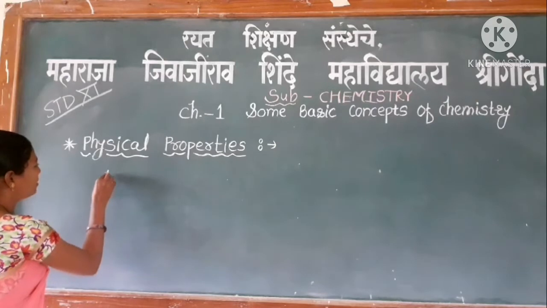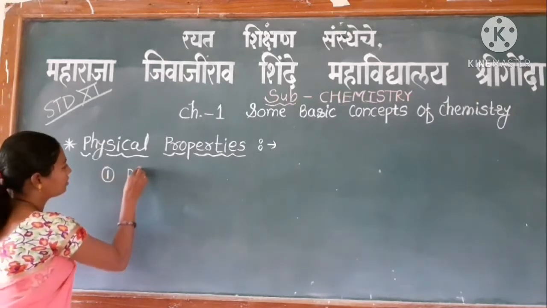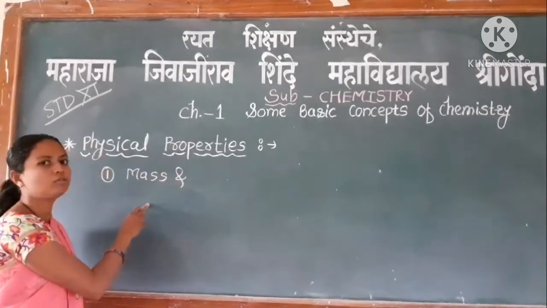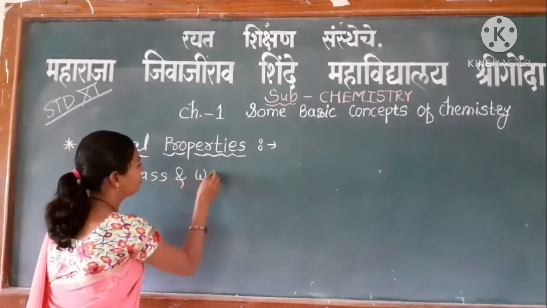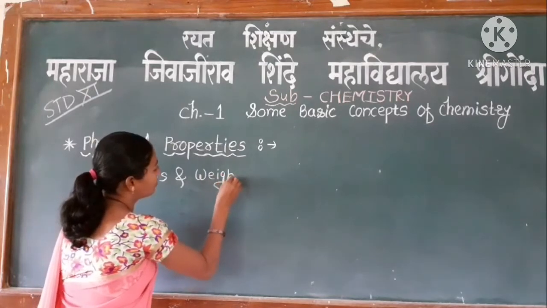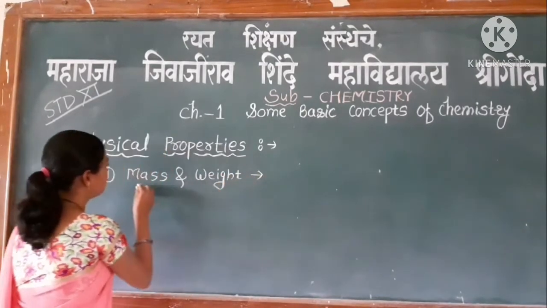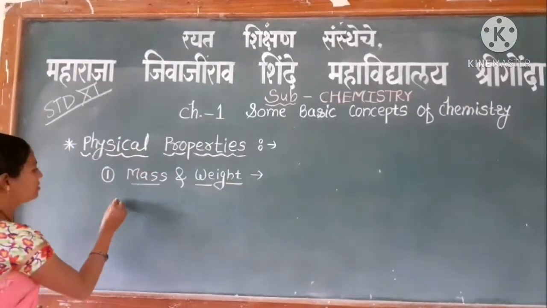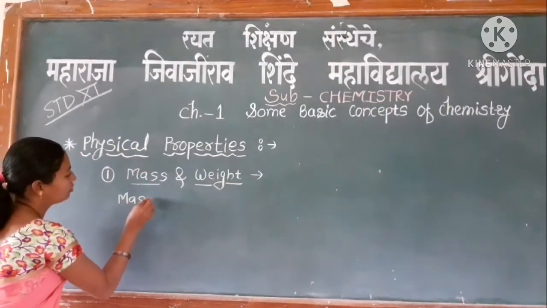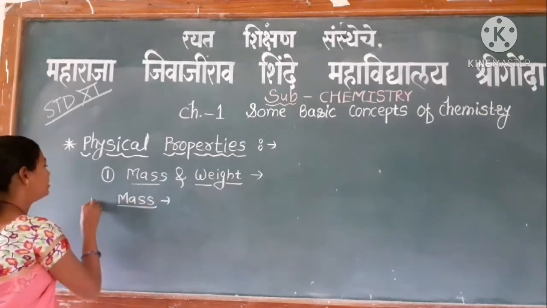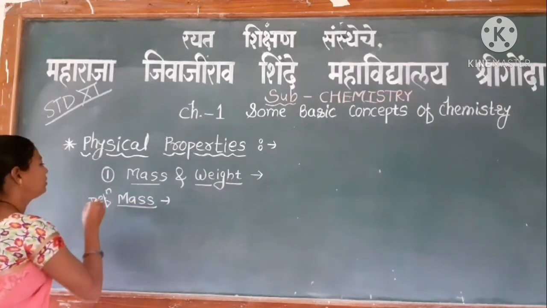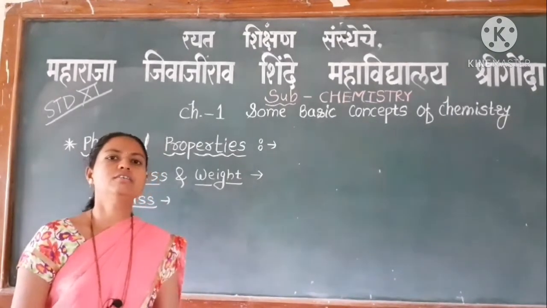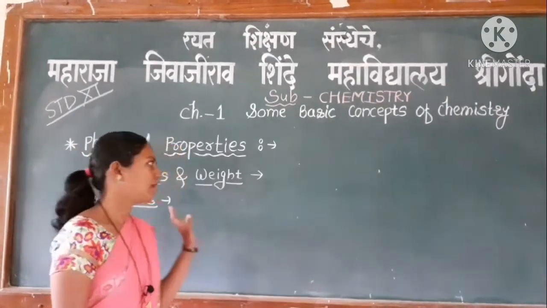The first physical property is mass and weight. The first property we have to study is mass and weight. First we have to see what is meant by mass. What is meant by mass? The definition of mass is: the amount of matter present in a substance is called mass.